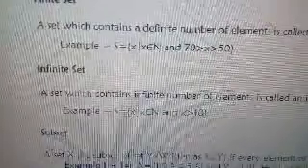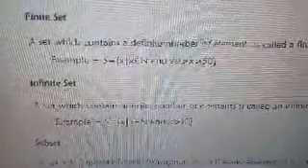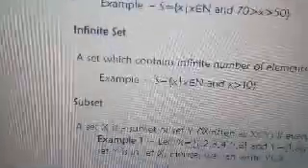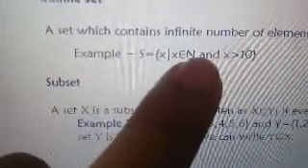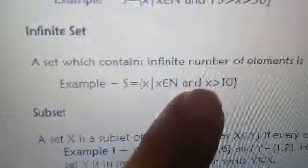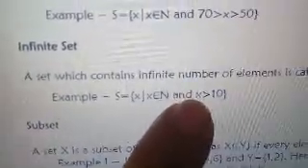Now we go to the infinite set. Your infinite set, this is a kind of set which contains infinite number of elements. Example, set S nimo is equal to the set of X such that X is an element of natural numbers and X, this one, is greater than 10. So this is written in set builder notation.